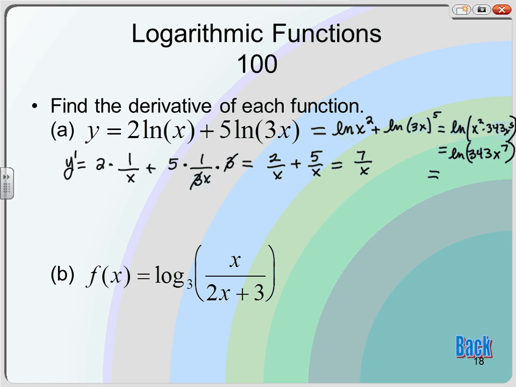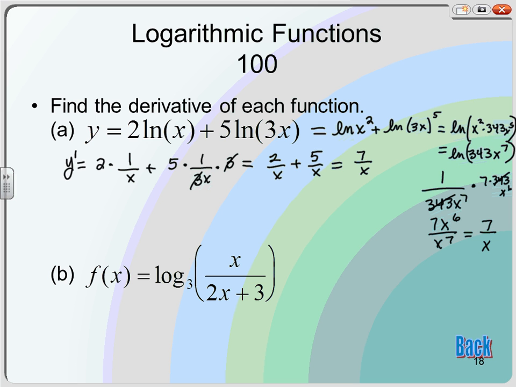And then you can do the derivative from there. So if that's what y is equal to, your derivative is 1 over 343x to the 7 times the derivative of that, which is 7 times 343x to the 6. So the 343's cancel. So it's just 7x to the 6 all over x to the 7, which is 7 over x. So you can choose your battles.